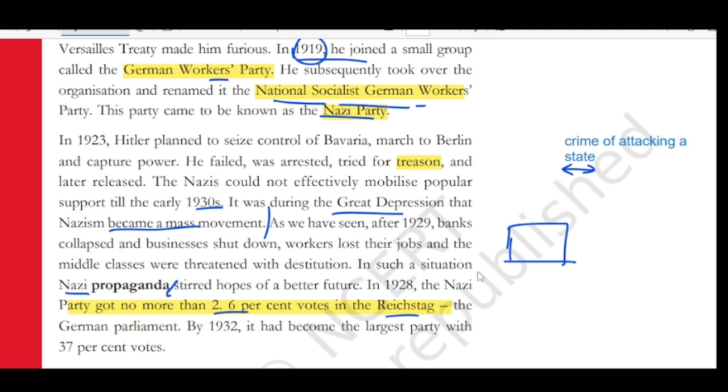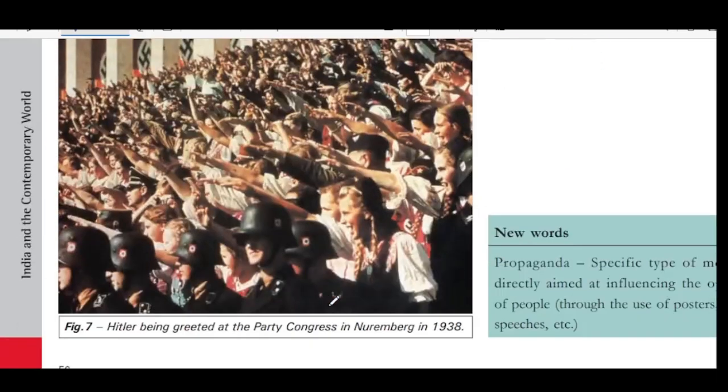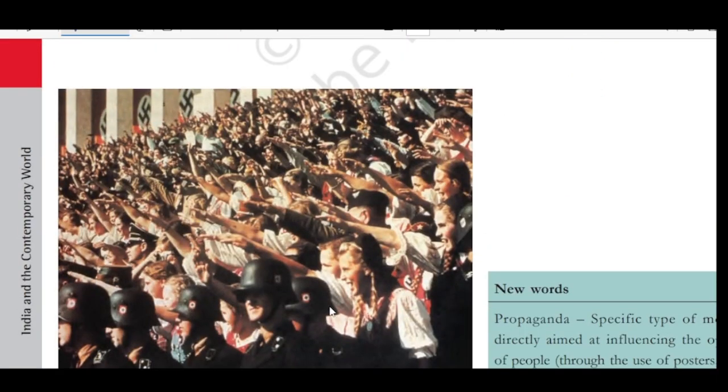But by 1932, it had become the largest party with 37% votes. See, now it is like 2%. Aam Aadmi Party was getting so few votes, but later they won in the Punjab elections the same way. Here, the Nazi Party was a very small party, but now they have won, with 37 percent of votes. You can see how the citizens of Germany are supporting the Nazi Party now.